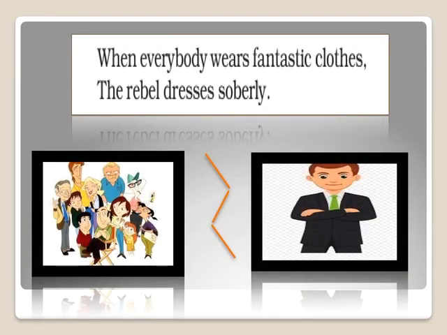And when everybody wears fantastic clothes, the rebel dresses soberly. So again, the rebel does the opposite. It means when everybody has planned to wear some fantastic clothes, get ready and look different, at that time what will a rebel do? He will come in very simple clothes. He'll be dressed soberly. Soberly means he'll be very simple. He will be looking very simple.